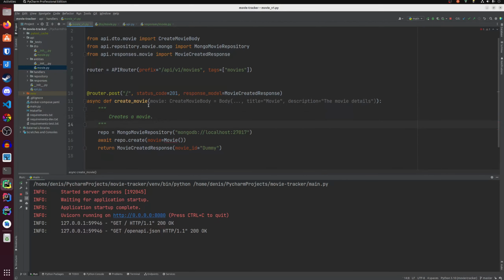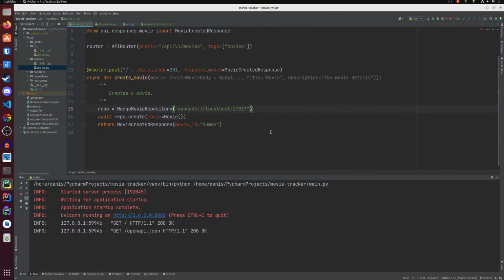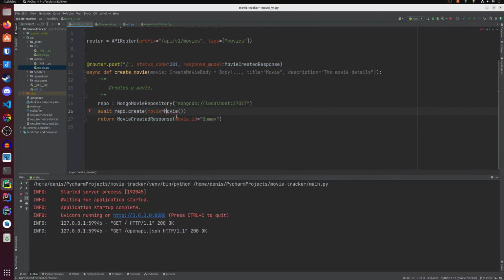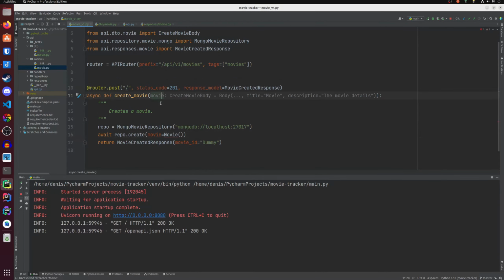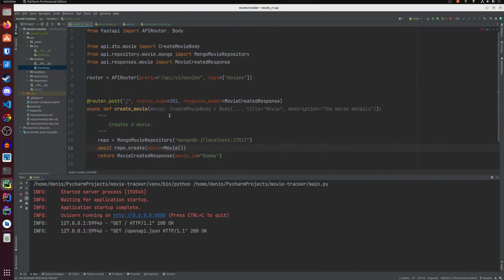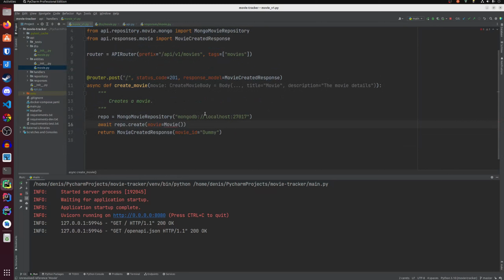All right. And then we can use a static method on our movie entity in order to convert this DTO to a movie, but I'm not sure if it works. Let's see.